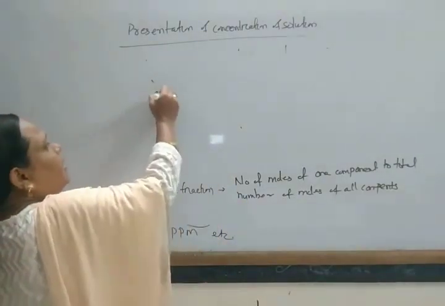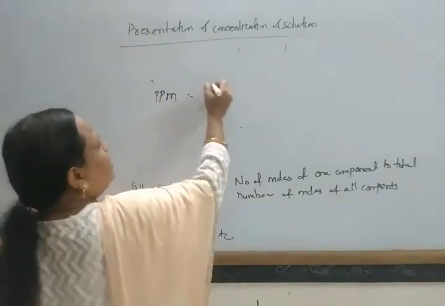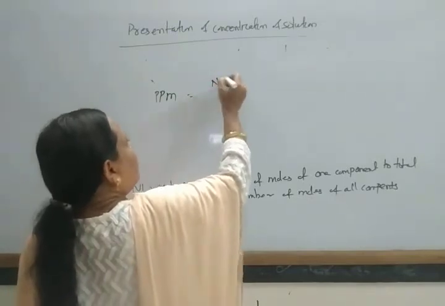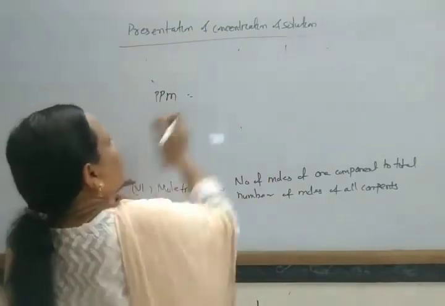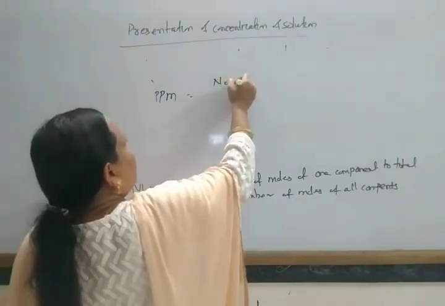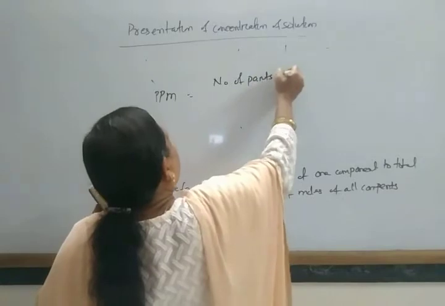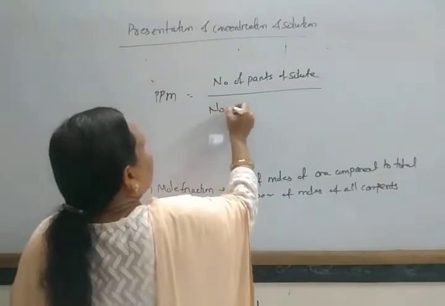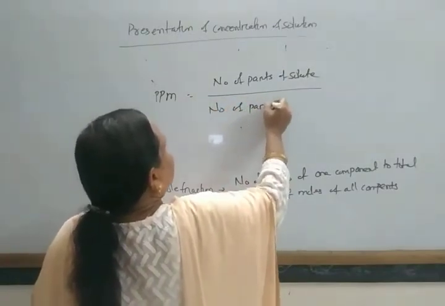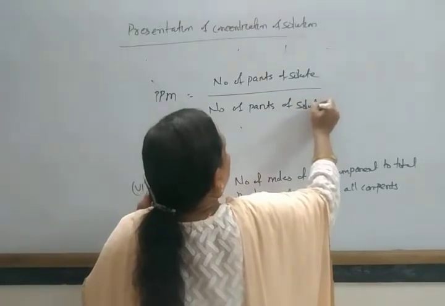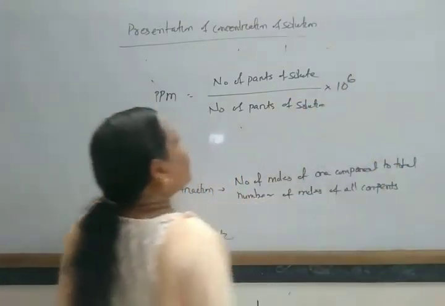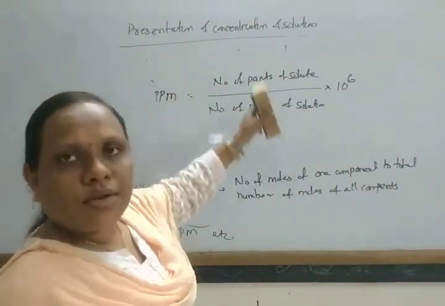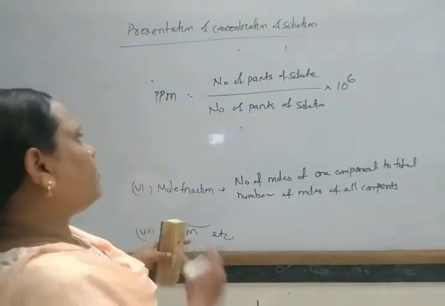So ppm, parts per million, is how we can say the number of parts of solute, in grams, divided by the number of parts of solution, multiplied by 10 to the power 6. So this gives rise to the ppm, in terms of weight or in terms of number, that can be determined. Okay,